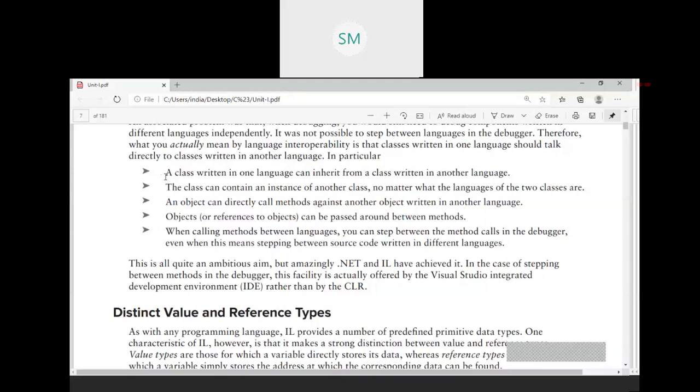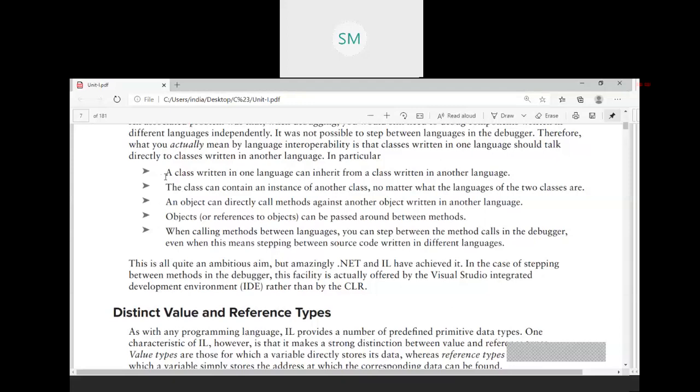The calendar component is designed in VB.NET. We are going to develop an application in C Sharp, and that application needs a calendar, along with some extra features that I am going to write in C Sharp. But the calendar is already available, so that can be inherited directly without making any changes. That is language interoperability. This feature is language interoperability.